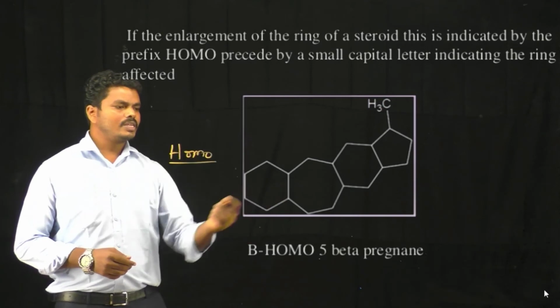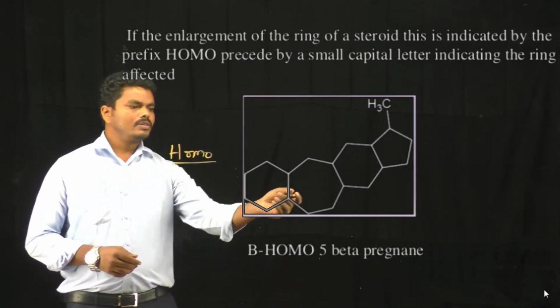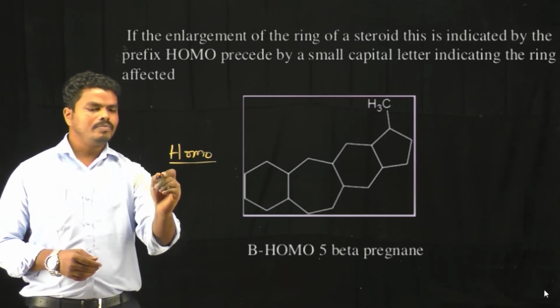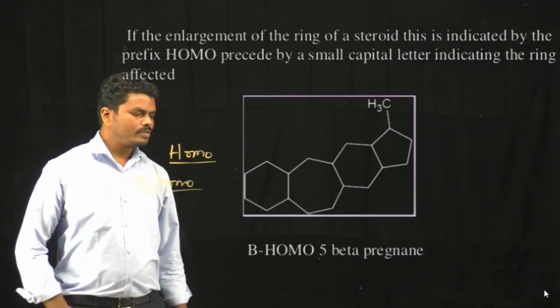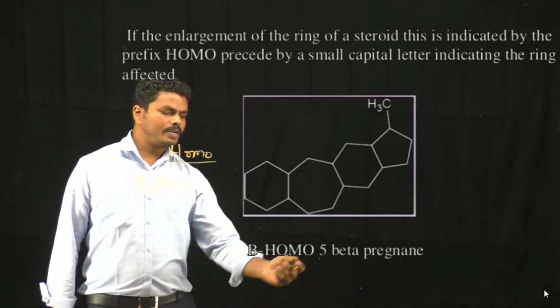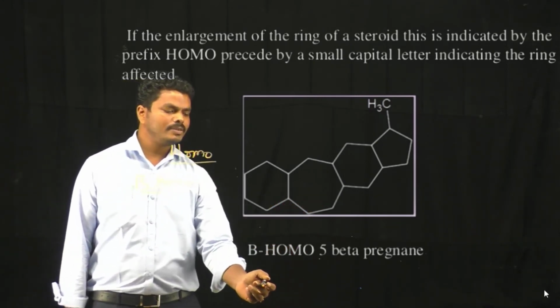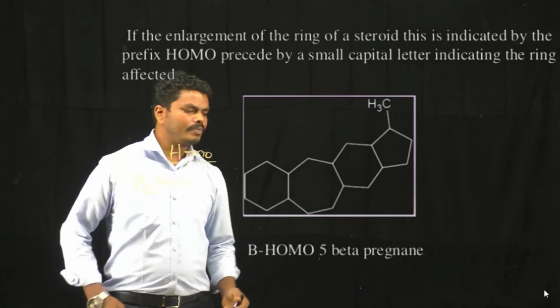In this example, the B ring is subjected to enlargement, so we mention B HOMO. This is the pregnane moiety, a 5-beta pregnane. The B ring is enlarged in this moiety, so it is represented as B HOMO 5-beta pregnane.